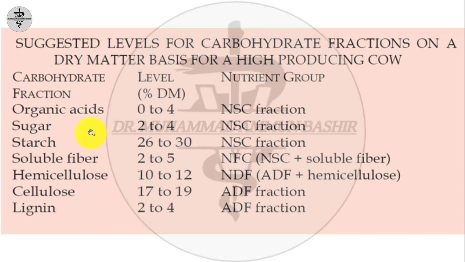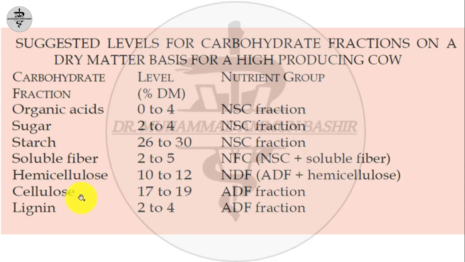We can classify these contents into two carbohydrate forms. Organic acid, sugar, starch and soluble fibers are the non-structured carbohydrates, though soluble fibers are somewhat doubtful there. Hemicellulose, cellulose and lignin are the structured carbohydrates. As mentioned, organic acid, sugar and starch are the non-structured carbohydrates, but the soluble fibers are among the non-fibrous carbohydrates, meaning non-structured carbohydrates plus soluble fiber.